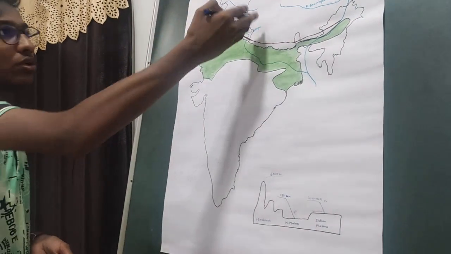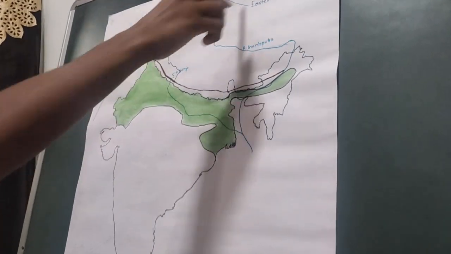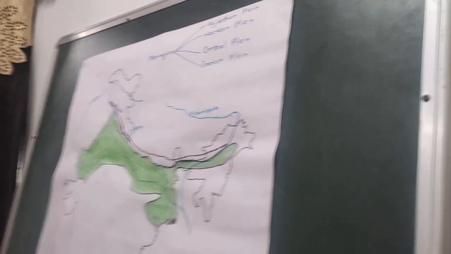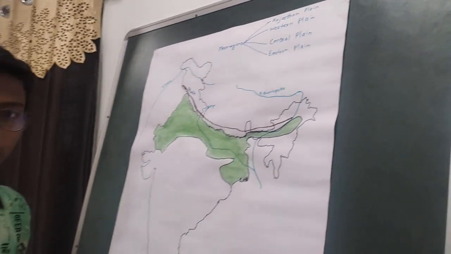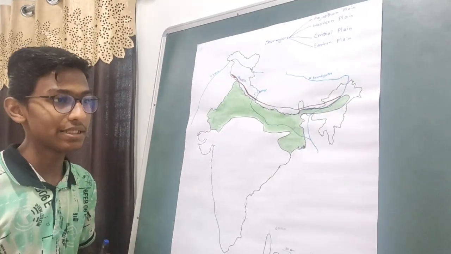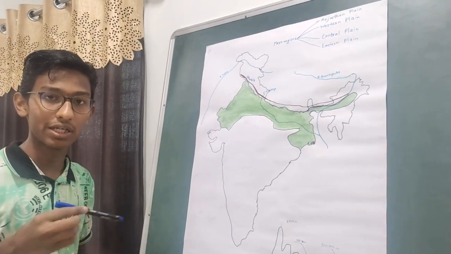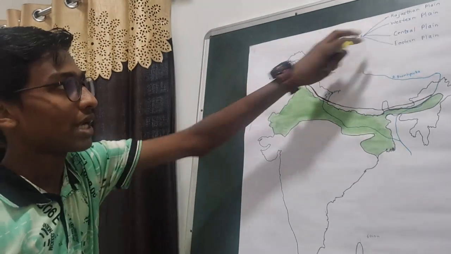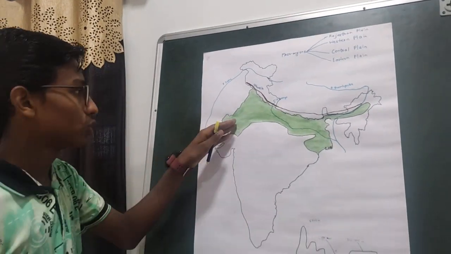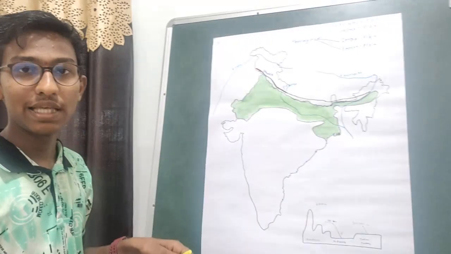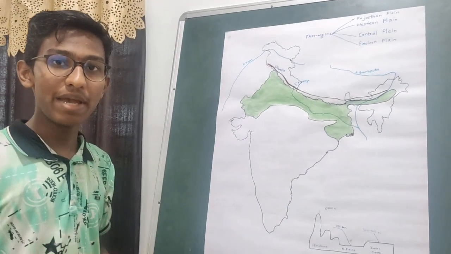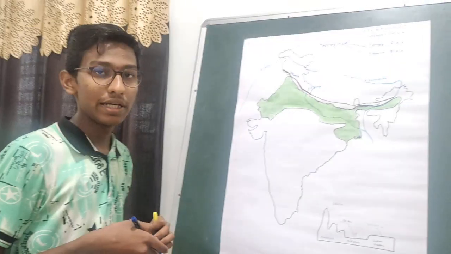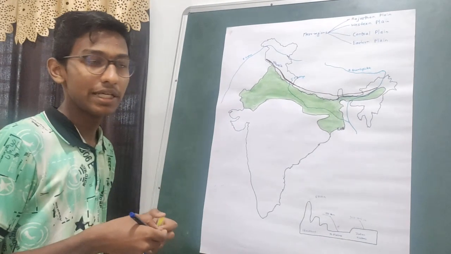Now let us talk about the mesoregions of the northern plains. So first, the Rajasthan plain. Generally the Rajasthan plain is studied as a separate physical division of our country, which is the Indian desert, which we'll study later. But for now, the Rajasthan plain is divided into two: Marustali and Bagar. Marustali is the actual desert region, and Bagar is the semi-arid region. We'll study about them in detail in the Indian desert, the physical division.